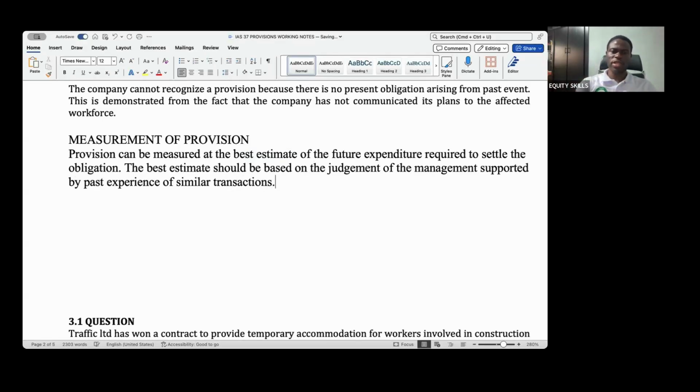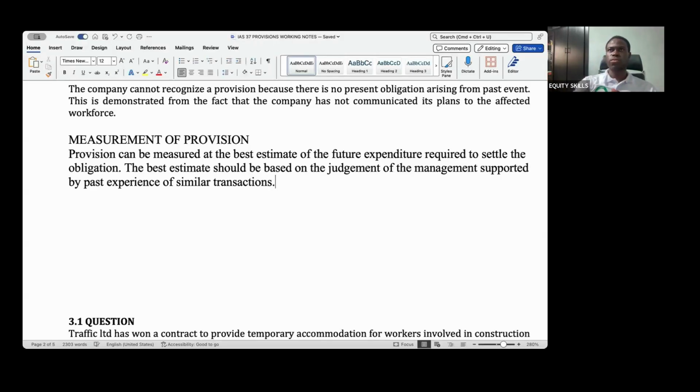So we are saying that, yes, use your best estimate to determine this future expenditure, and this best estimate should be based on your judgment. Use your judgment to determine it, and you should support that with any experience you have of a similar transaction. That's how you should determine how much you would recognize in your books.